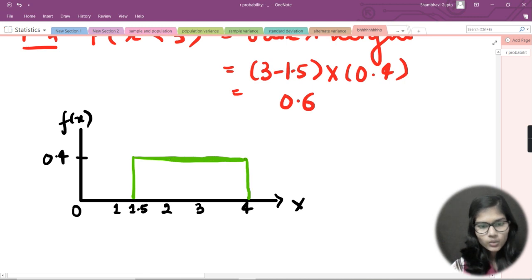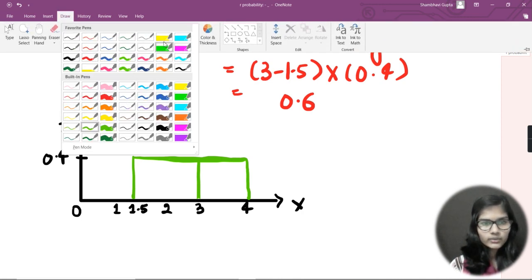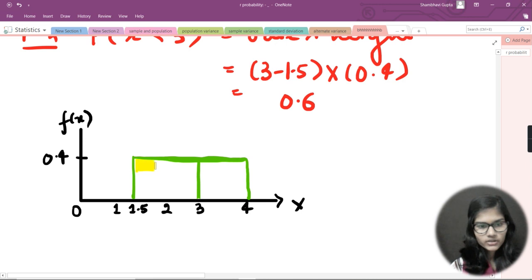Now this is completed. What else I need to do here is that I just wanted to find the probability that x is less than 3. So the probability came as 0.6. I would put one line from here, and I would shade this part. For shading, let me take any color, and I would prefer this one. Okay, so I would shade this part, and then let you know that basically this is the probability that x is less than 3, right?